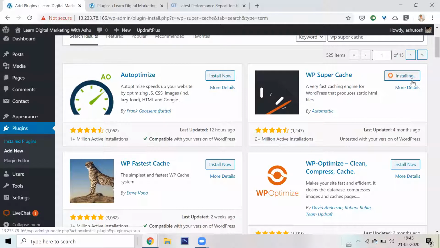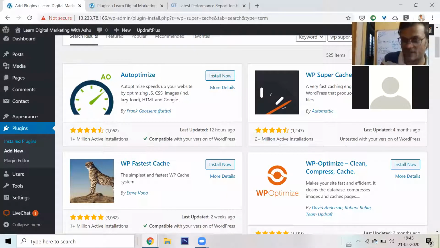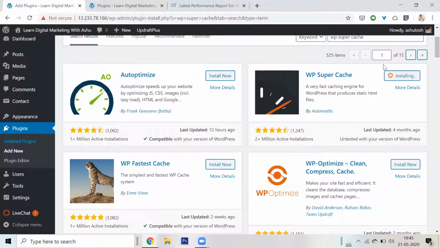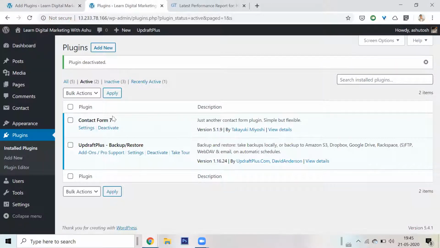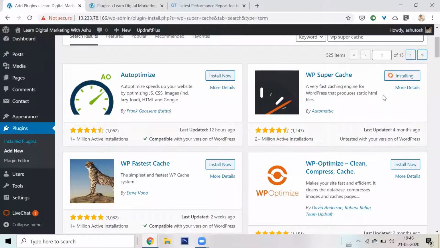Wow, why is it taking so long? I wanted to install the plugin, activate it, and then test. Let's see, I hope it happens. Okay, so now I just have 2 plugins, Contact Form 7 and Updraft Plus. These are the plugins which are available. Wow, oh no, it's still not installed.